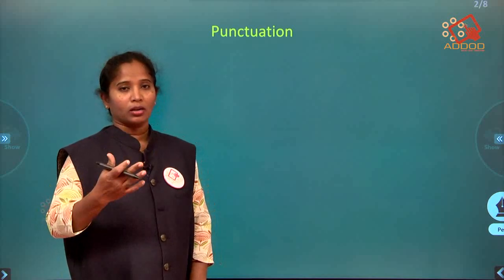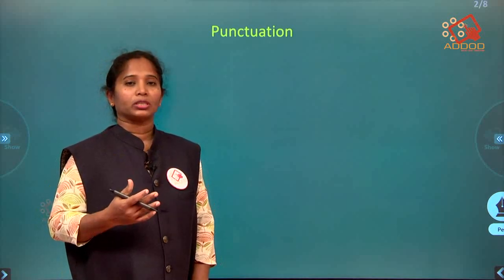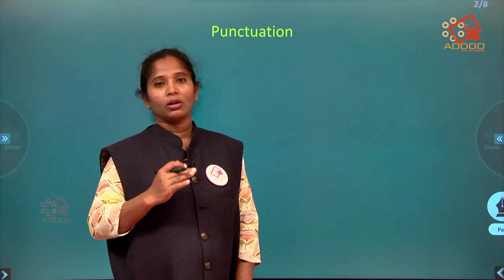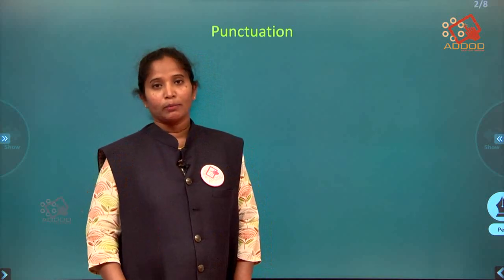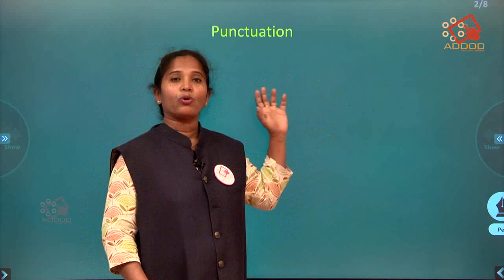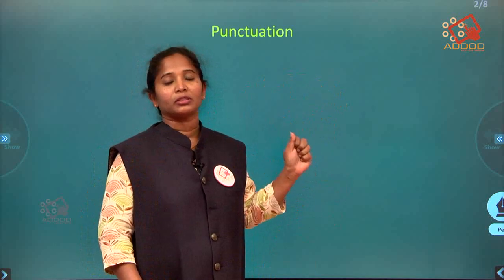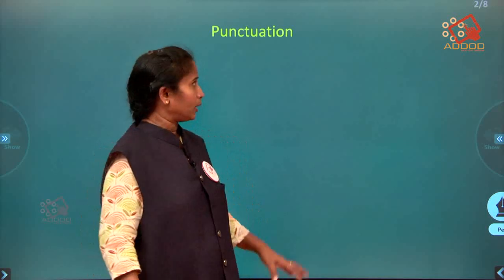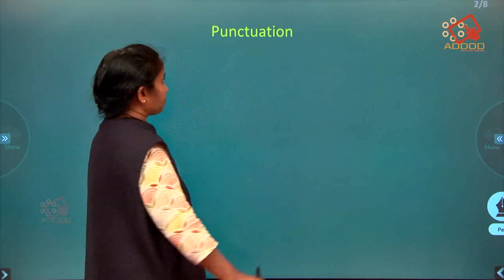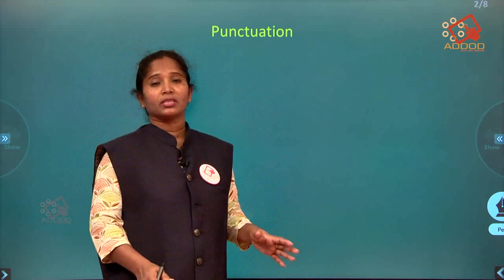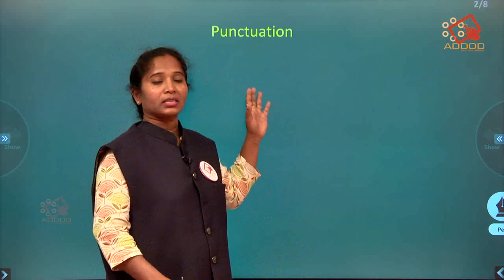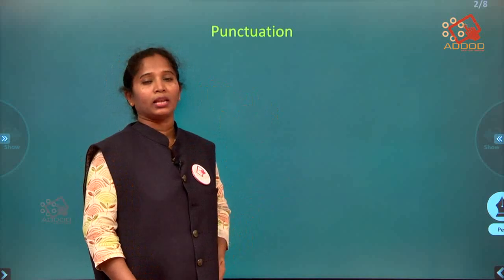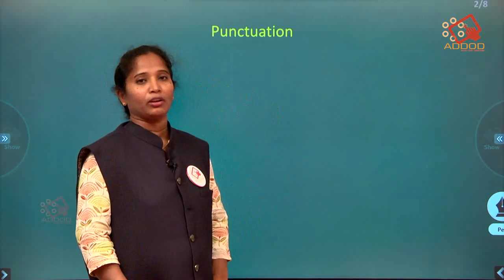When you talk, in verbal communication, your expressions, the way you speak, and where you stop all express the meaning of what you say. But when you write, if you don't use punctuation, that will not give a meaningful sentence. So punctuation is very important in the English language. Punctuation, just like a traffic signal, acts as a visual indicator, and these visual indicators help a reader to understand the meaning of the sentence.